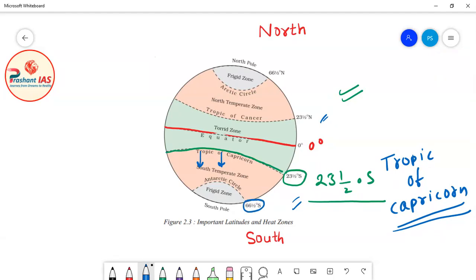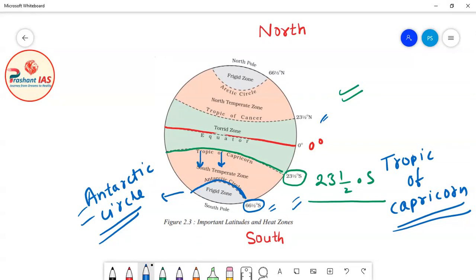Now friends, I am marking this 66.5 degree south latitude in the blue color. This latitude is very, very important, and its importance is very similar to the importance of the Arctic Circle. So this latitude also has a specific name. What is the name of 66.5 degree south? The name of 66.5 degree south is Antarctic Circle. So this is known as the Antarctic Circle.